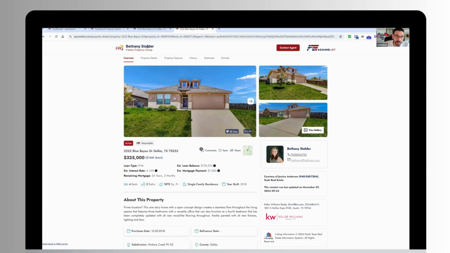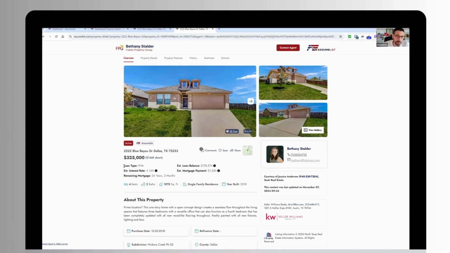So one of the things that I always point out at the top here is that the first thing that client's going to see is that this came from you. So I'm logged in to Bethany's account. So her Assumelist account has her name at the top, her team logo, her team name. And then, of course, you have your headshot, your contact information, email address, and phone number. So anytime you share a property with a client, they will receive that and know where the value came from, that agent who provided them this information.